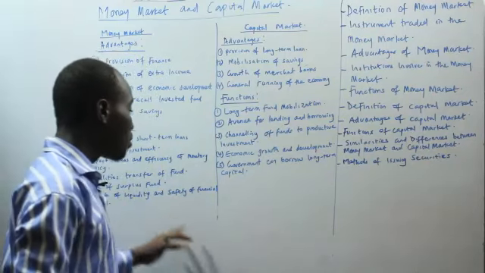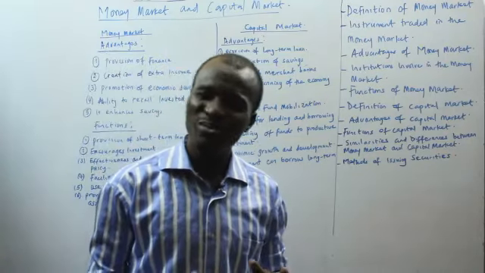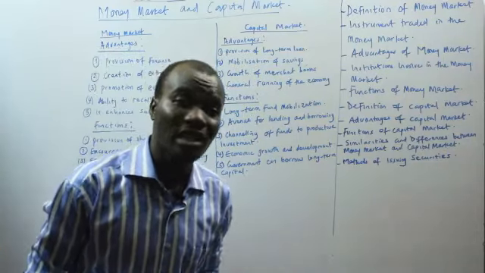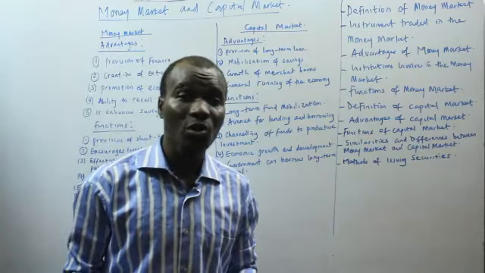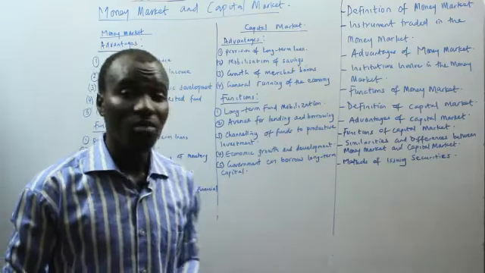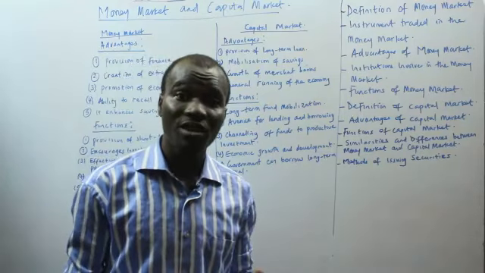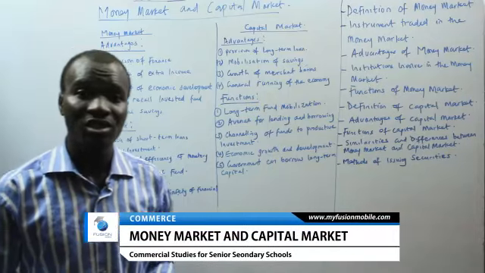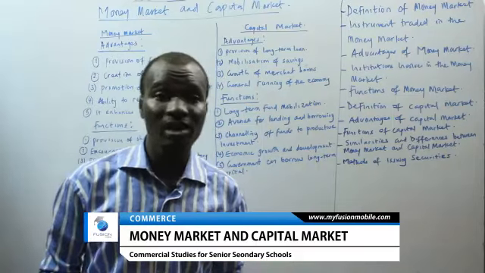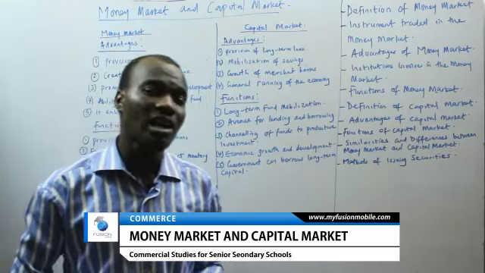And also provision of liquidity and safety of financial assets. The money market also ensures liquidity and safety of financial assets, since such financial assets are of a short time period. This is the market where the period is short, with a maximum period of a year. So we have within 2 months, a month, weekly and something like that, based on the instrument traded in the money market. So it ensures liquidity in the market and also safety of financial assets.